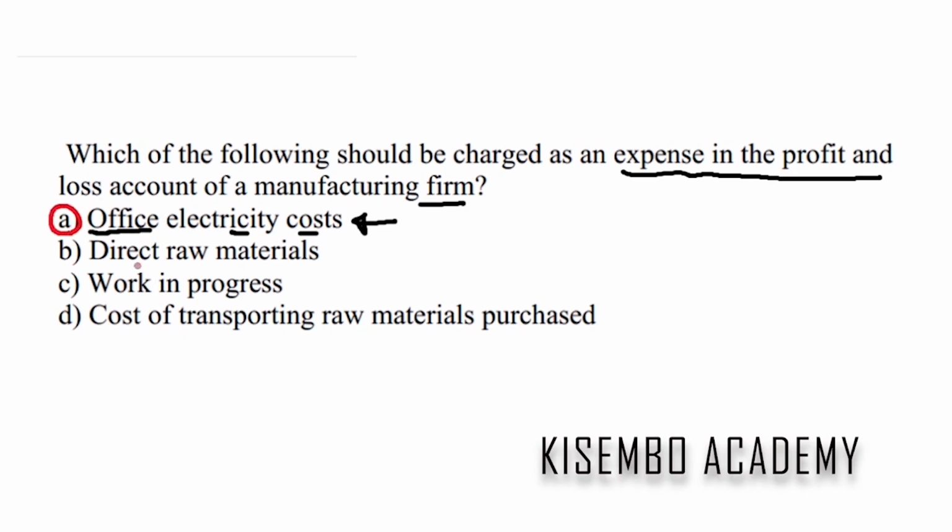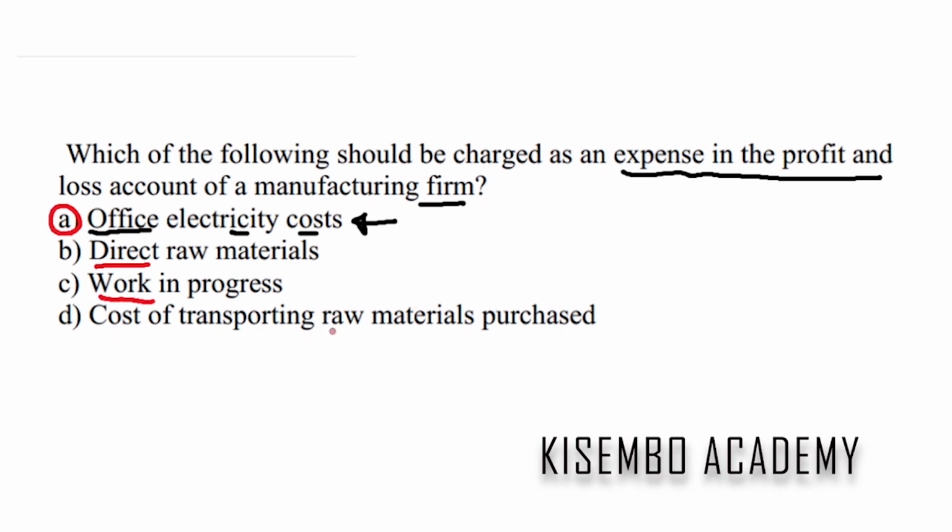If you look at direct raw materials, these are, like the word says, direct. Those are costs that can be attributed directly to the product. Then we have work in progress. These are costs of work in progress that can be directly attached to the product being manufactured.